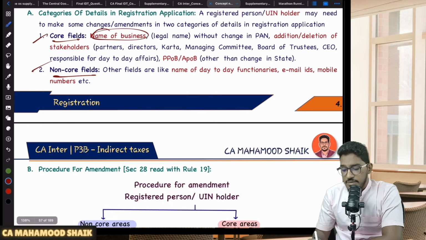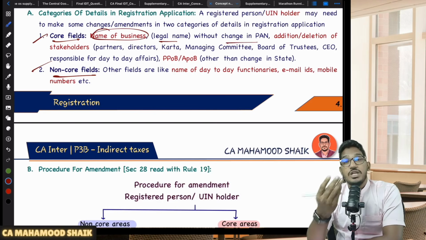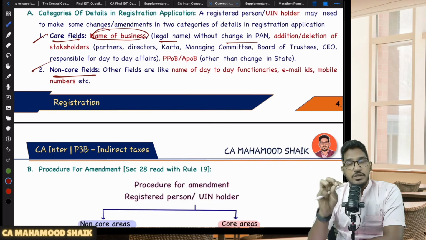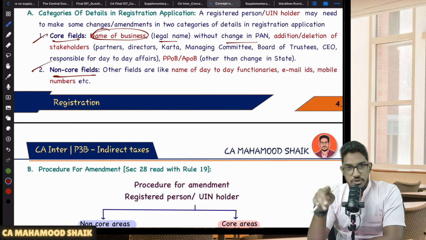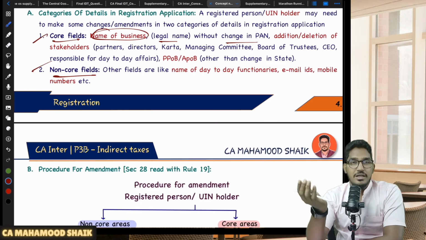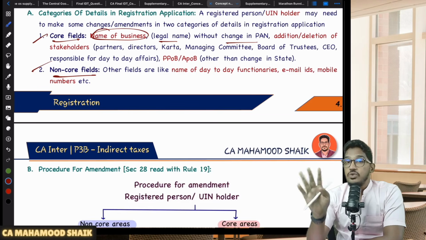Core fields are name of business, legal name without change in PAN. PAN should not change. If you want to change your PAN, then you can't do amendment. You have to cancel this registration and apply for new registration. PAN related changes you can't do through amendment. If you want to change the name without changing the PAN, it is fine. But if you want to change the PAN, for example, proprietorship is getting converted to partnership, can I amend, sir? No, you can't amend.